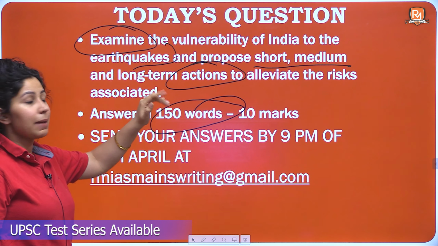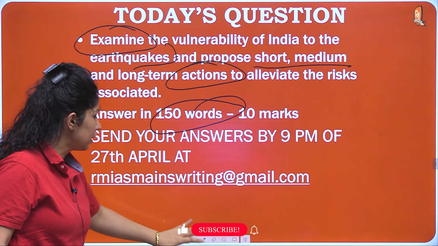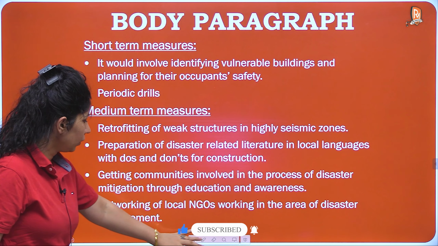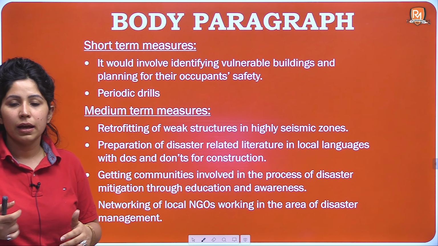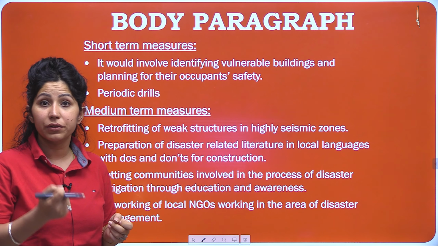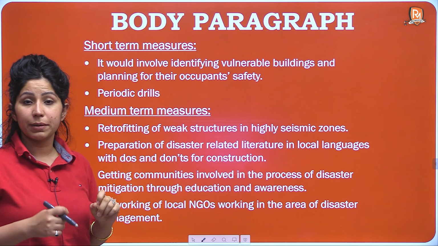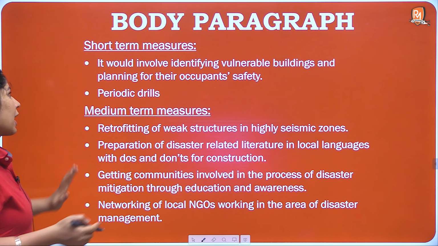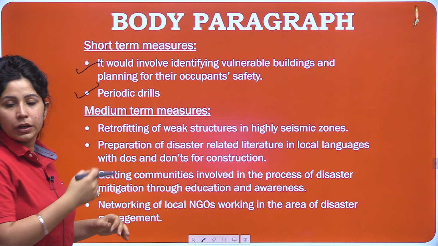Now we will directly propose short, medium and long term actions to alleviate the risk associated. So what could be the short term measures? Short term measures can be preparedness, mitigation, having continuous drills, or identifying vulnerable buildings which are there right now. So it would involve identifying vulnerable buildings and planning for their occupant safety. Periodic drills can be carried out, especially in educational institutes or offices.